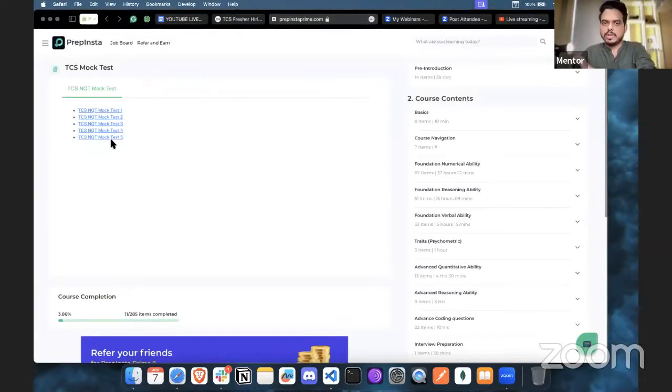This is what we have. There may be an issue as of now, or maybe you have the access. You can just go and visit that. You will get it, but each day the access is going to be closed for that mock test, so make sure you give it in that window.